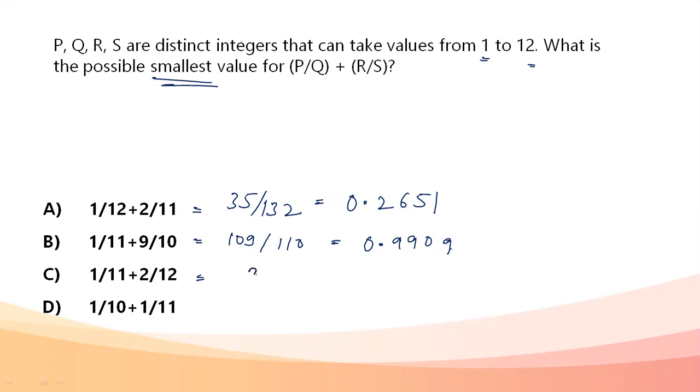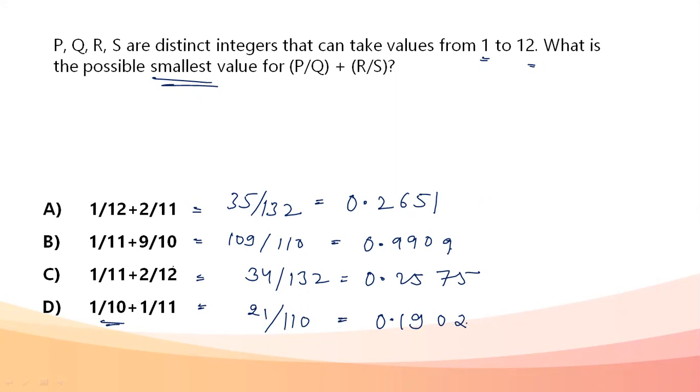Next, if we solve, it comes out to be 34 upon 132, approximately equal to the first one only, 0.2575. Now, option D, 21 upon 110, comes out to be 0.1902. So each of the other options other than D is greater than 0.2. The smallest value therefore becomes my option D. My answer is option D.